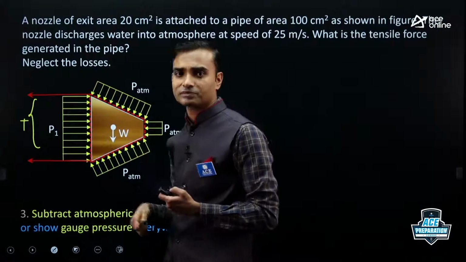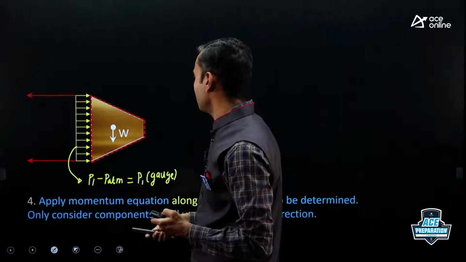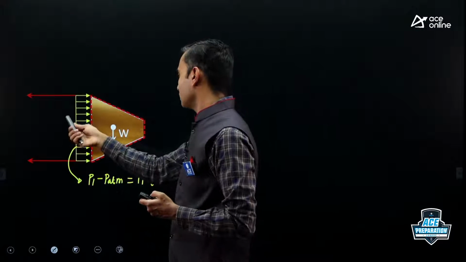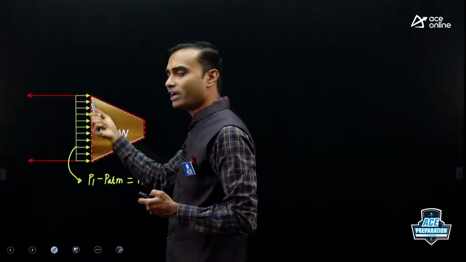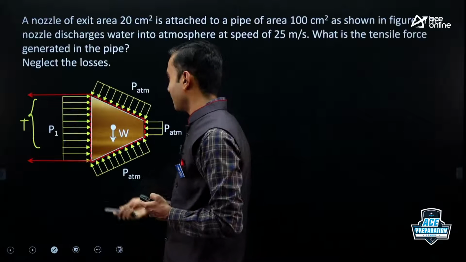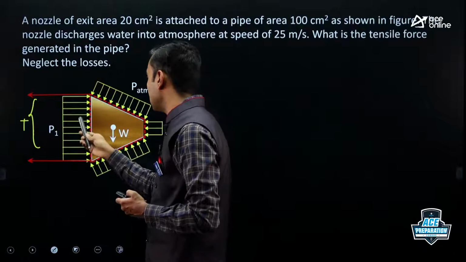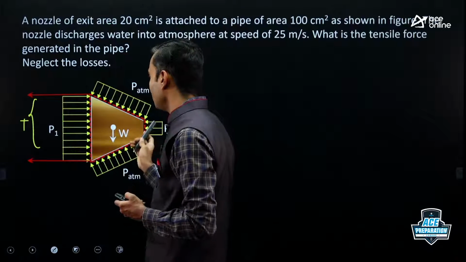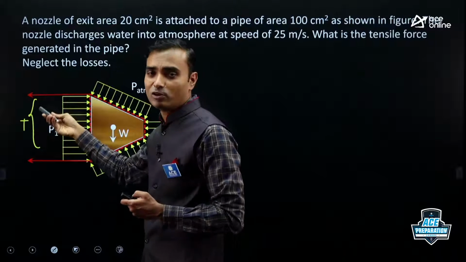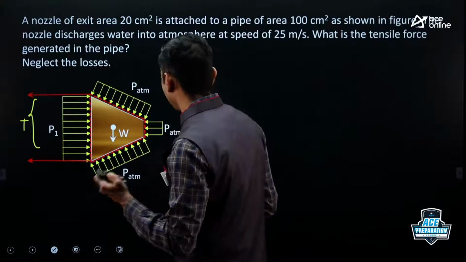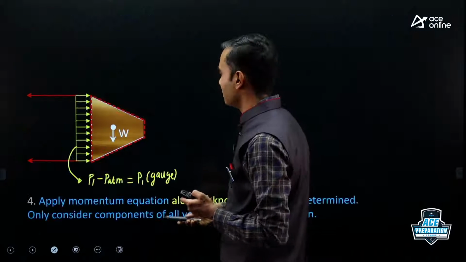You can try it. In one case, you take this control volume, ignore atmospheric pressure, and take gauge pressures. In another case, you consider atmospheric pressure but only at inlet and exit. And if you solve for T, you will get a very different value of T. So the better way is to always consider gauge pressure.